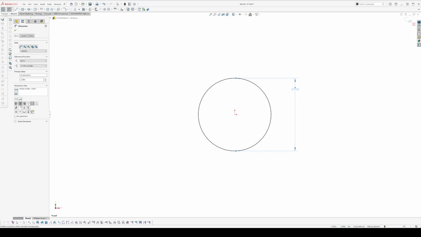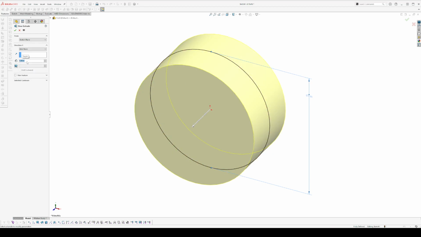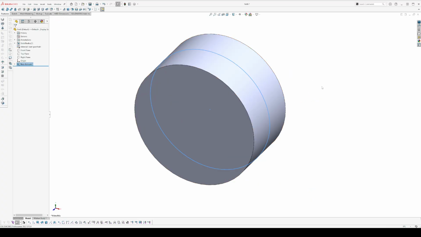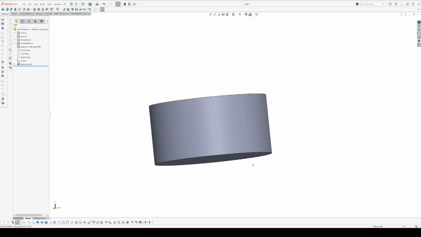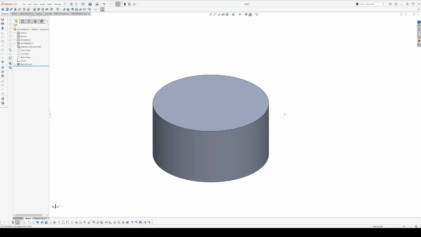Next, we're going to extrude it into the Z plane, a 1/2 inch back and a 1/2 inch forward. So 1 inch about the mid plane. So here we have a cylinder. Our next steps are to write some text and emboss it or deboss it or scribe it on this surface, the tangent surface.